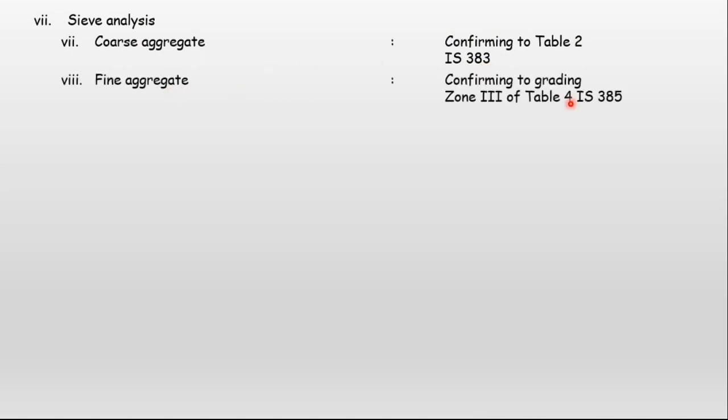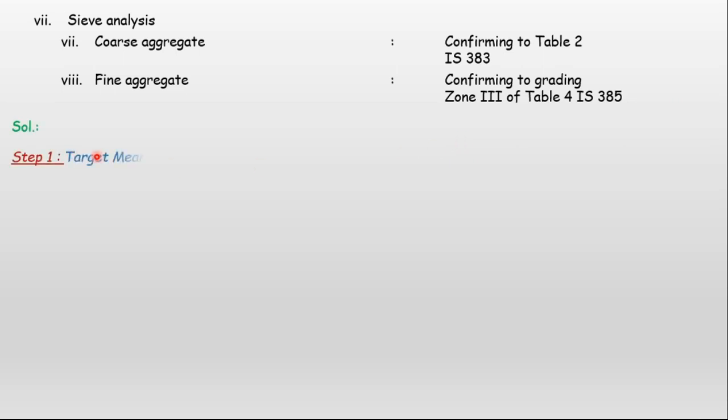Going to the remaining part given in the question, the sieve analysis results: coarse aggregate conforms to Table 2 of IS 383, and fine aggregate conforms to grading zone 3 of Table 4 of IS 383. As per the data given in the question, we have to prepare a mix proportion for M20 grade of concrete.